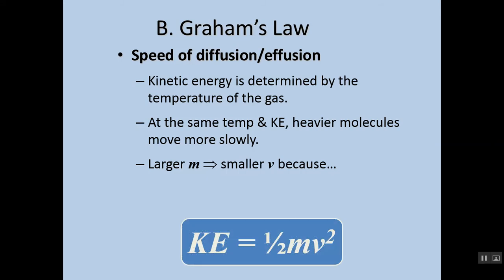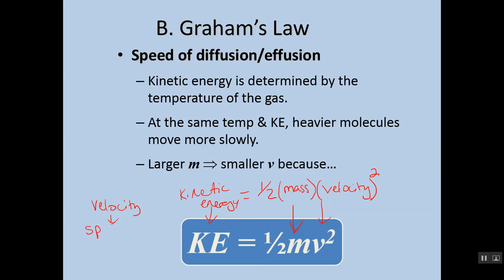Now remember, this is a formula that maybe you know, maybe you don't. If you had physical science ever, you definitely know this. But kinetic energy, so KE, is simply 1/2 m v squared. Now m is really just mass. V is velocity. Now to think about what velocity is, y'all, just remember that velocity is simply speed with direction.